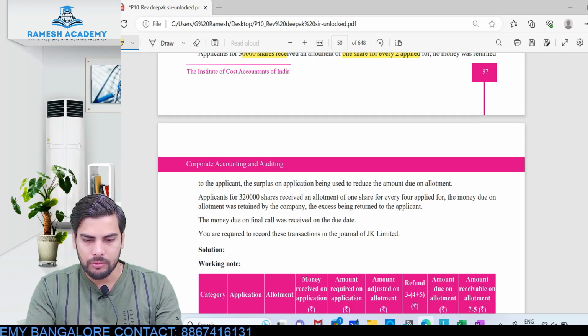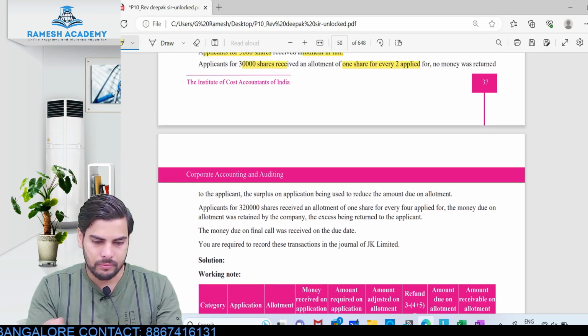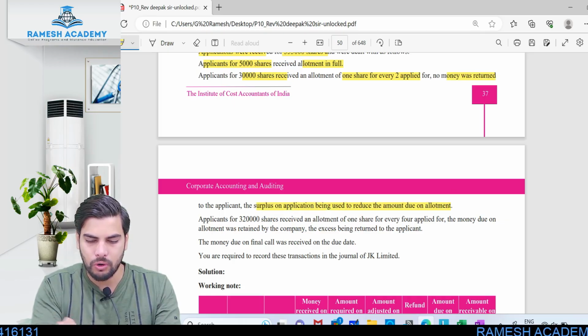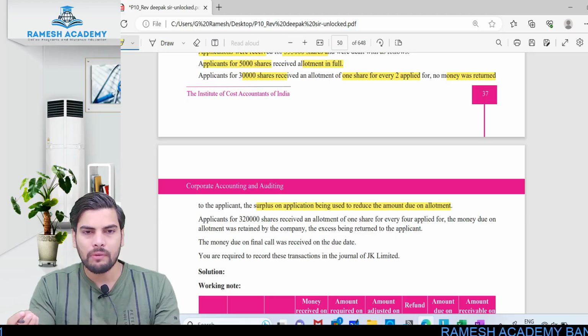Then when it comes to the last category, what are they telling? No money was returned. Excess application money is not being returned to the applicant. The surplus on application is being used to reduce the amount due on allotment. So whatever excess application money is received will be adjusted towards the allotment stage.